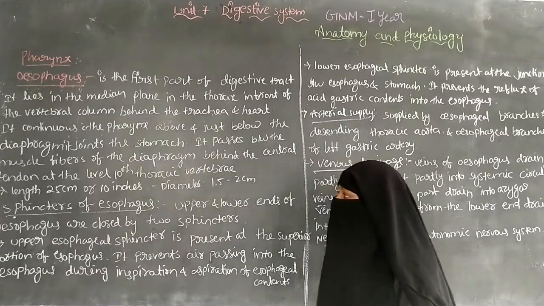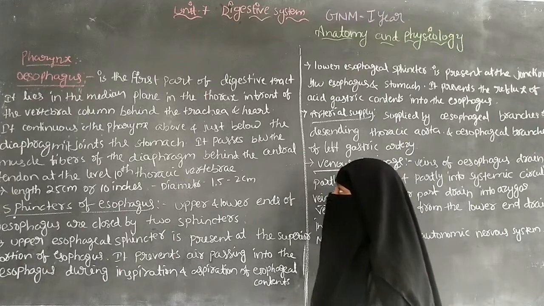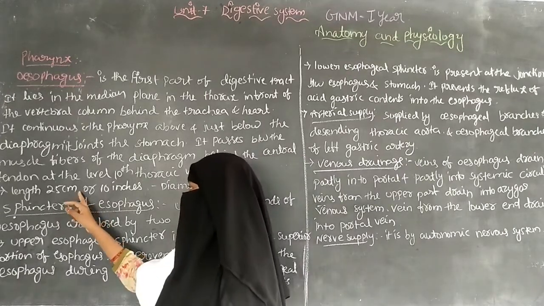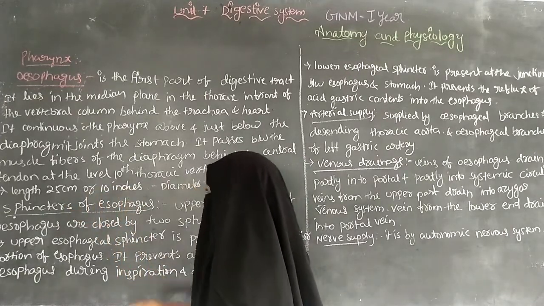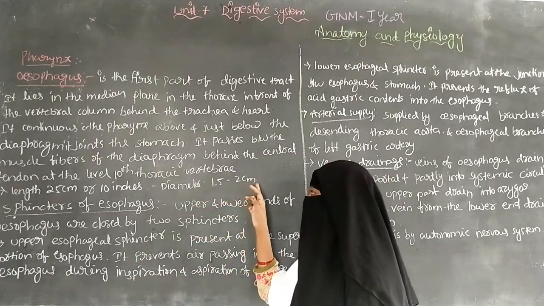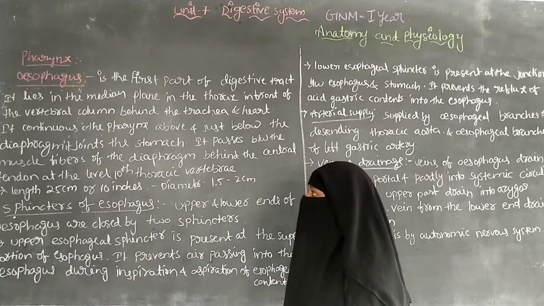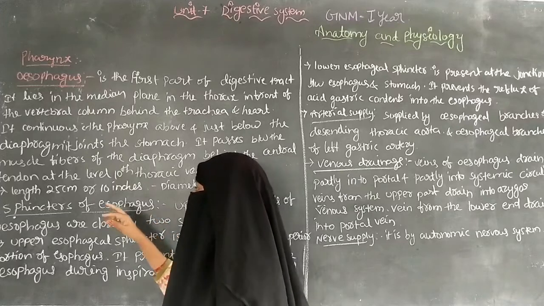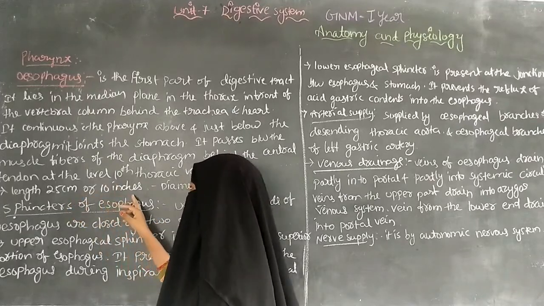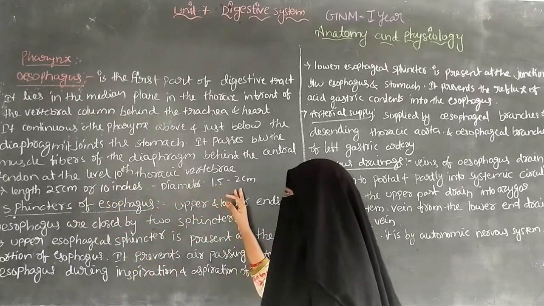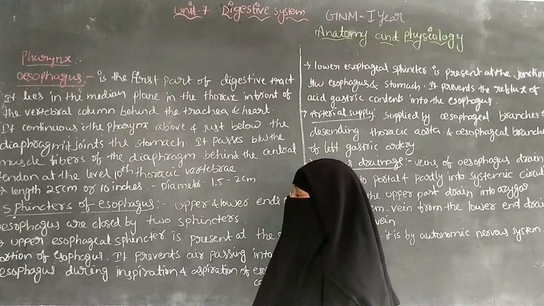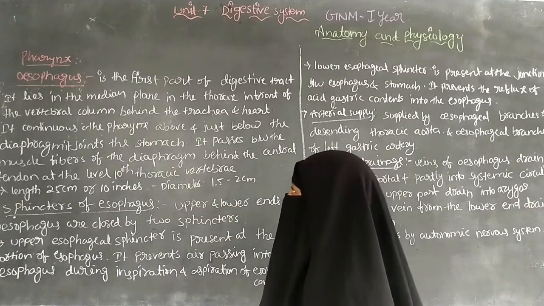The length of the esophagus is 25 centimeters or 10 inches, and the diameter is 1.5 to 2 centimeters. So that is about the esophagus.